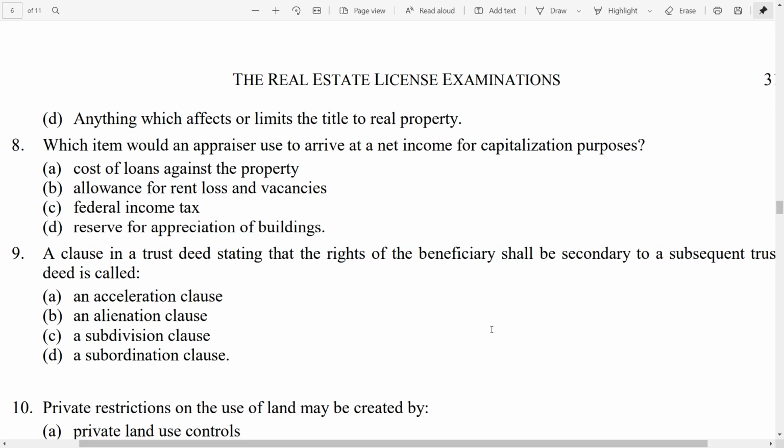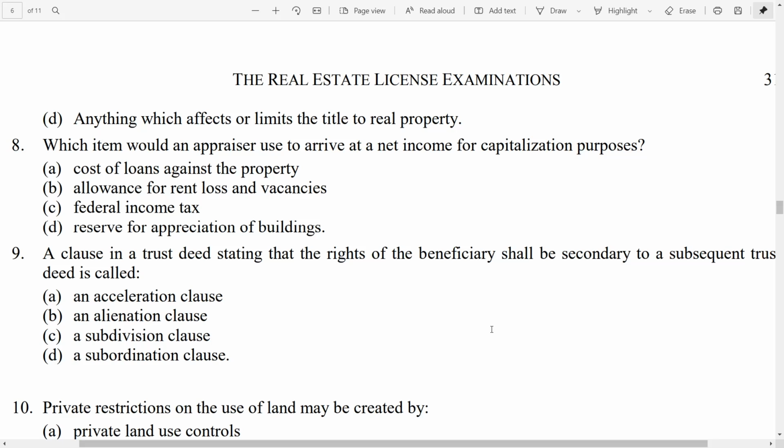8. Which item would an appraiser use to arrive at a net income for capitalization purposes? A. Cost of loans against the property. B. Allowance for rent loss and vacancies. C. Federal income tax. D. Reserve for appreciation of buildings.